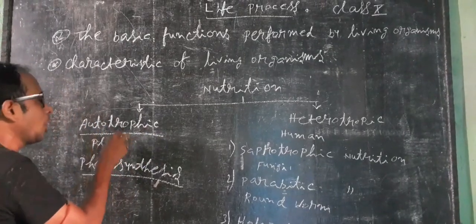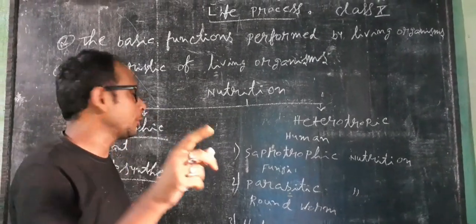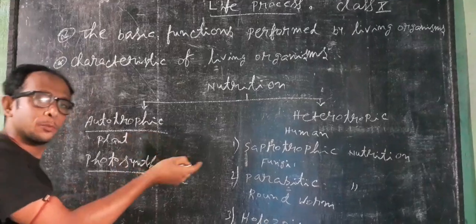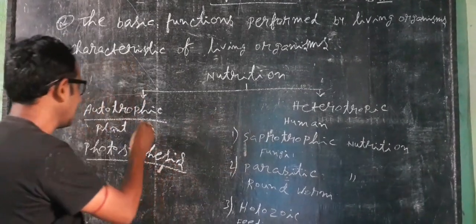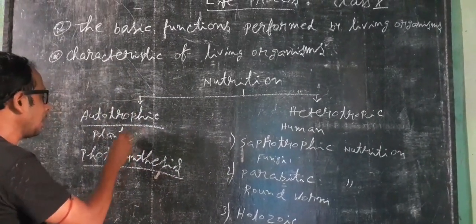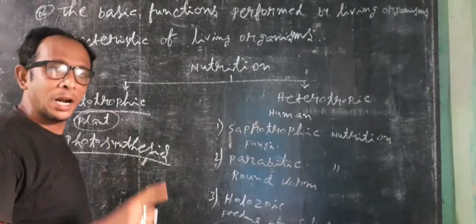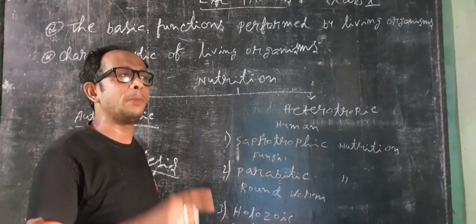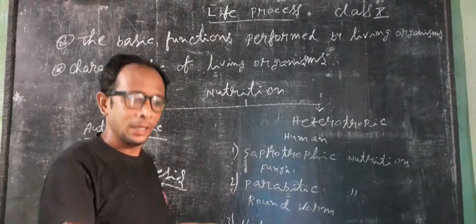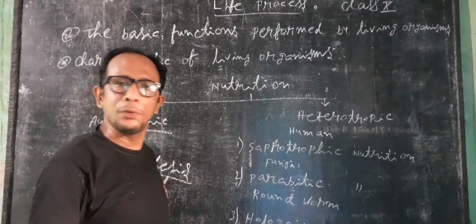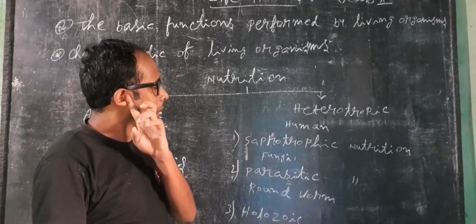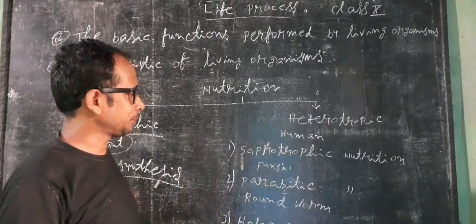Auto means self. In the autotrophic mode of nutrition, organisms produce their own food, and an example is plants. Plants are able to make their own food with the help of sunlight or chlorophyll, carbon dioxide and water.